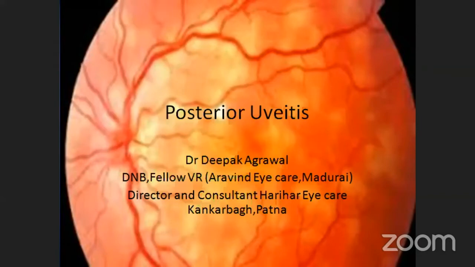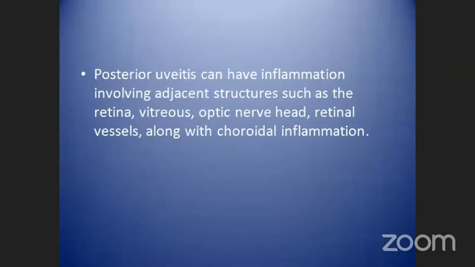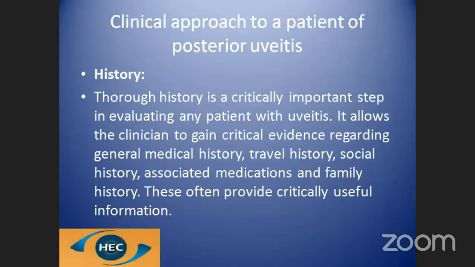Posterior uveitis is basically inflammation of the choroid with inflammation of the adjacent structures such as the retina, the vitreous, the optic nerve head, and the retinal vessels. Clinical approach has already been discussed, but it is important to have a good medical history because that will give us an insight into the etiology of the disease.